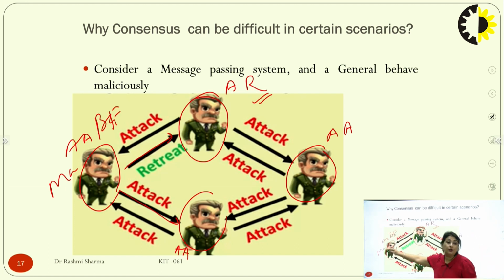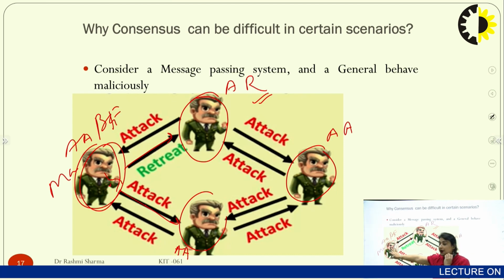This is sending wrong information. So this general is acting as a malicious person. So we won't be able to have 100% consensus in this particular distributed system. It is difficult to get this 100% consensus. Maybe not because of him, but he has received that particular information and he cannot decide. The malicious one was this one node. This general is the culprit, but this one is facing the problem of taking a decision.